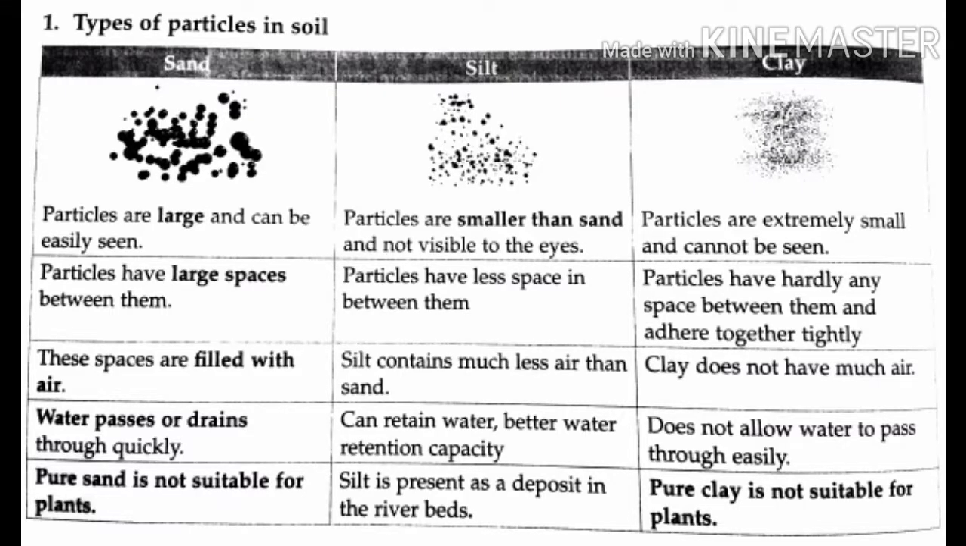Types of particles in soil. What are the particles in soil? Silt, sand, clay. First we are going to see sand. Sand particles are large and can be easily seen.